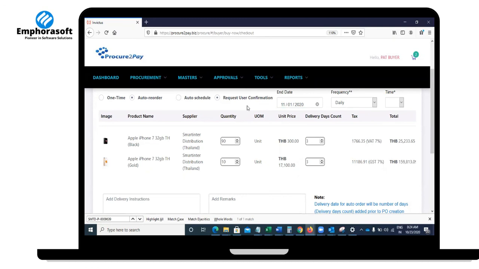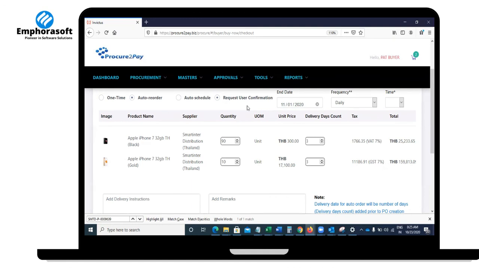Then the buyer is able to view it, compare with his physical quantity and approve the GRN. That's where the supplier was able to generate an invoice copy, the buyer was able to pay the amount, and the supplier was able to confirm. So this is one transaction between buyer and supplier.